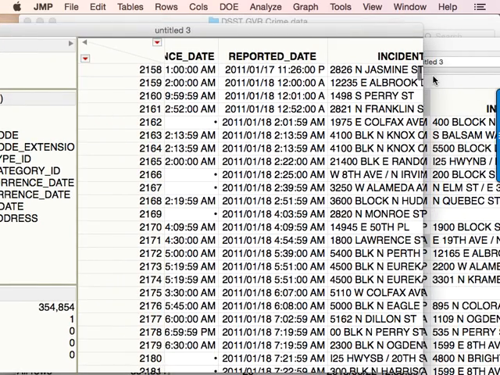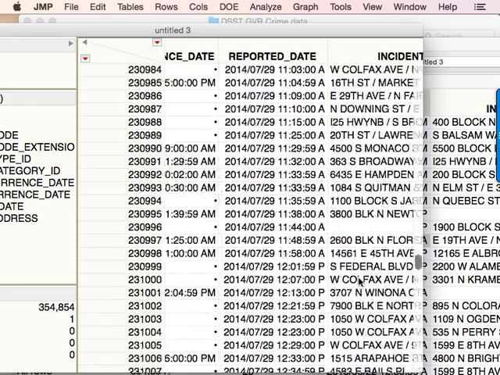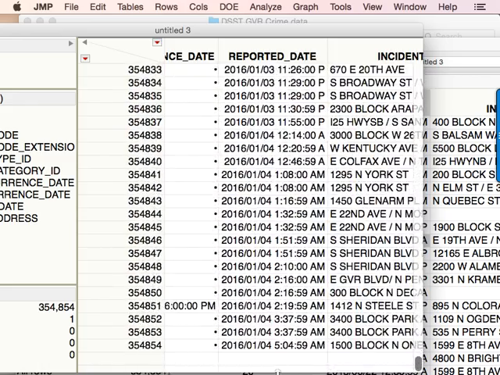And that's really important for what's called data integrity. So that's an advantage of using JMP, that you don't even have to think about backups because it does it. Yes, exactly. Every time you do anything major to your data, JMP makes a copy of it. You just have to remember to save the copy. So anyway, we have data from 2011 up into 2016, so that takes care of the date ranges that we were looking for. So that's good.